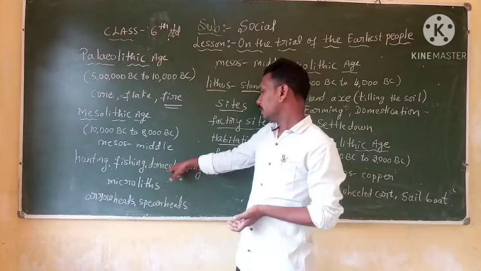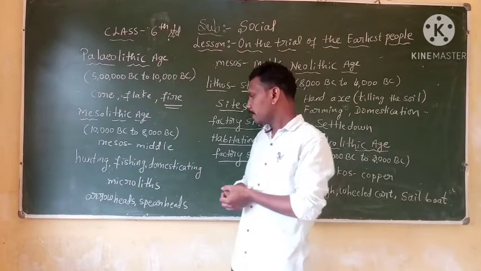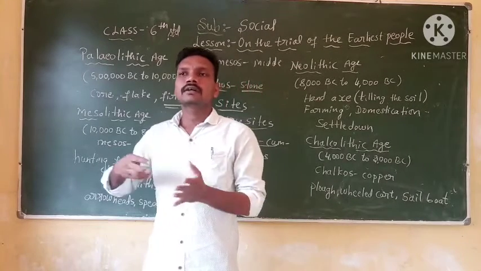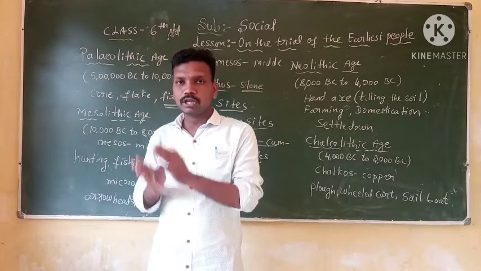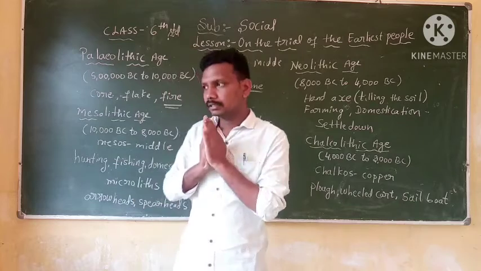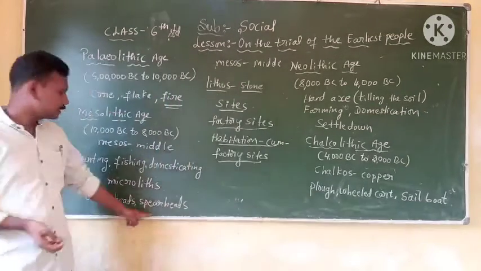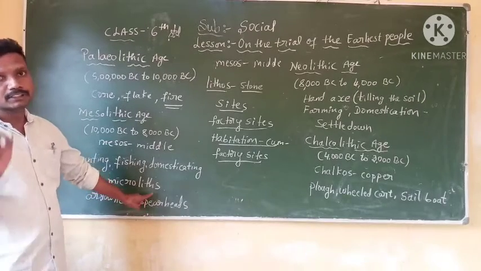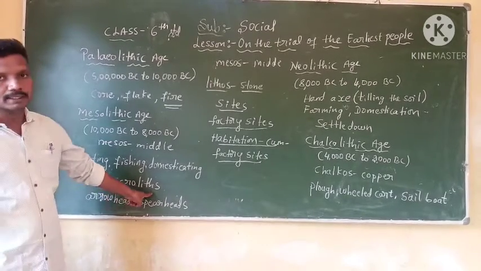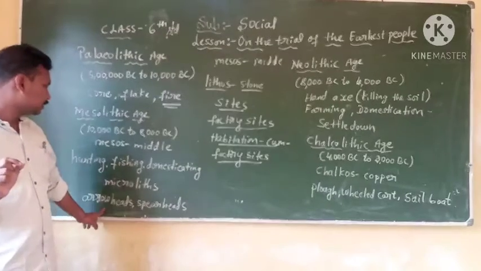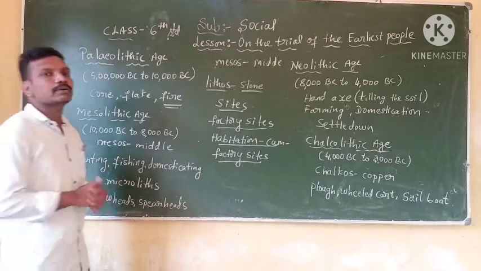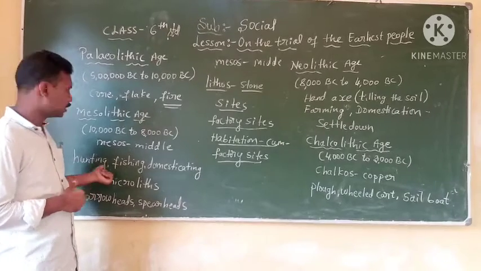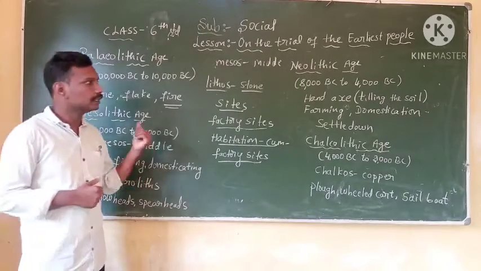They learned to produce sharp-edged weapons like arrowheads and spearheads, which are known as microliths. So in this period, hunter-gatherers started fishing and domesticating animals.